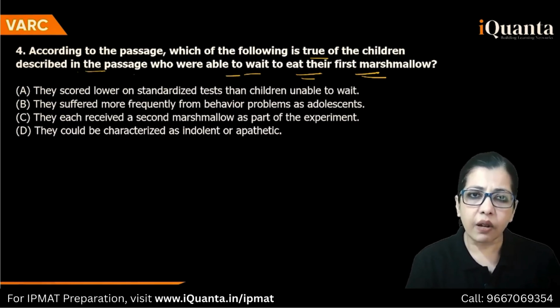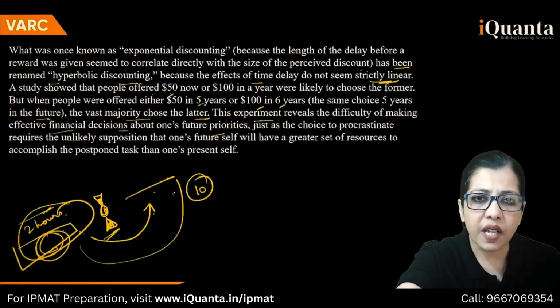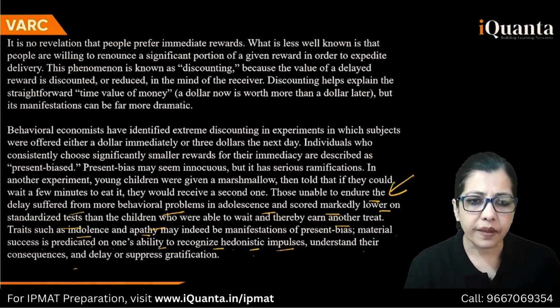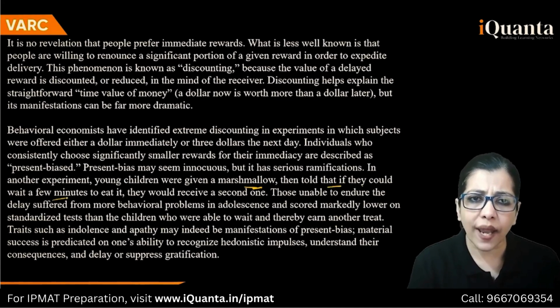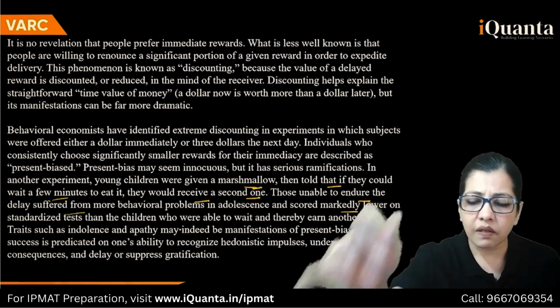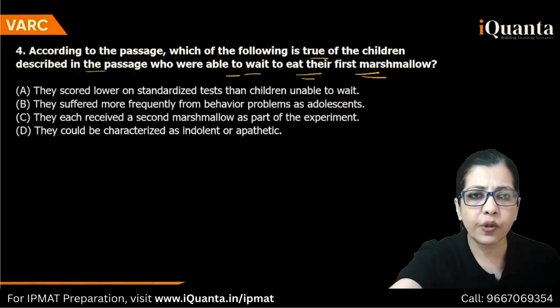Right? And okay, in case you're confused, I'll just take you back quickly. Who were able to wait? Yeah. Young children were given a marshmallow, then told that if they could wait, they would receive a second one. Those unable to endure scored markedly lower. I'll take you over to the fourth question.